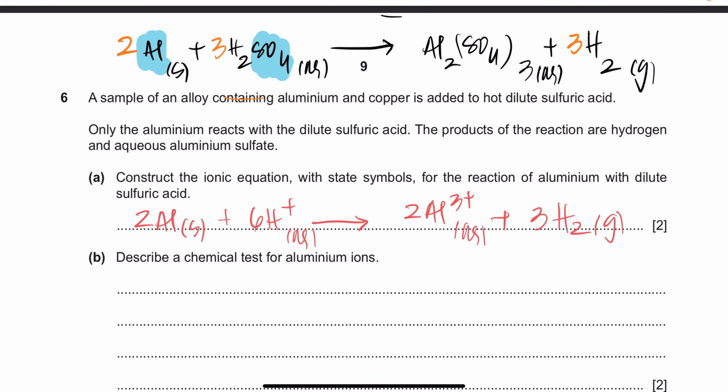Now, it says describe a, what is it saying, guys? Describe a chemical test for aluminum ions.